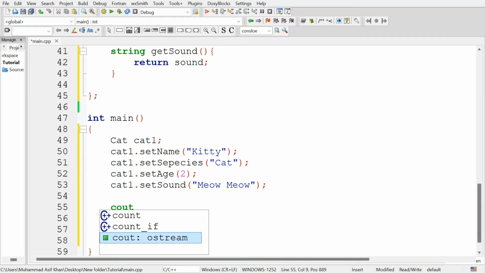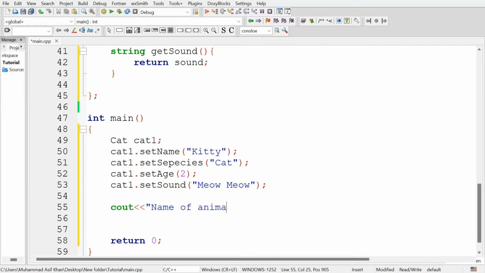Now we are going to display this information of the cat object using the getter methods. So cout name of the cat is, as this is the object of type class cat.